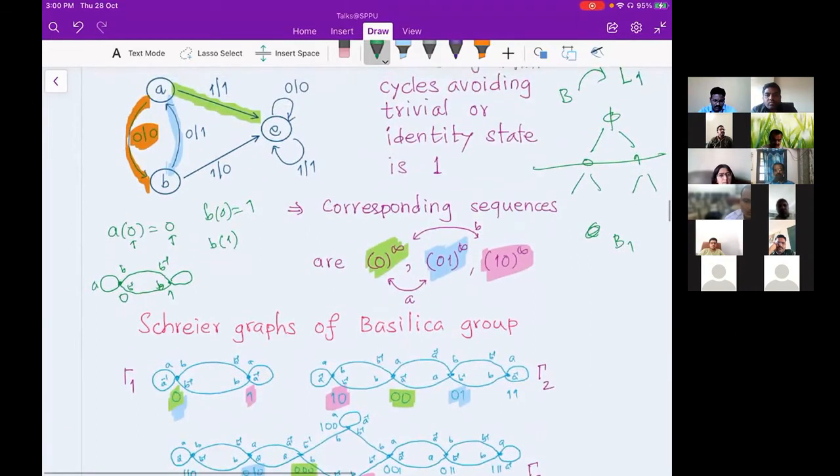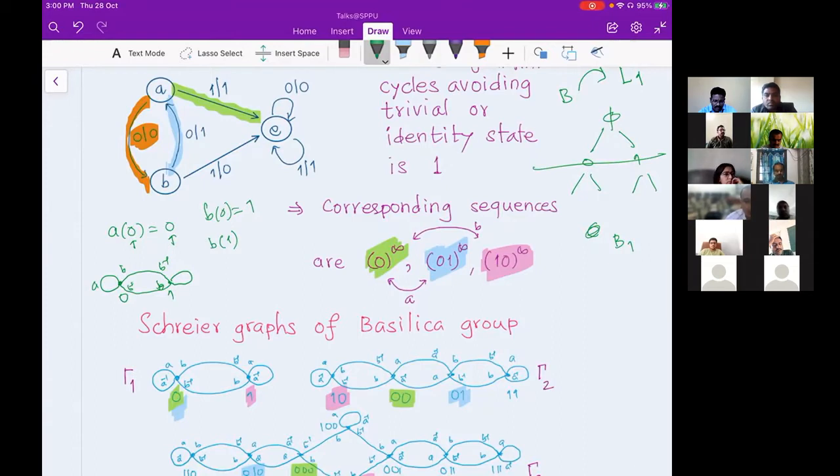What I told you is there is a non-trivial cycle. By non-trivial cycle, I mean the trivial state is not involved. So here, the orange line and the blue line, if you just see your trivial state and that cycle, they are independent. So you just look at that.